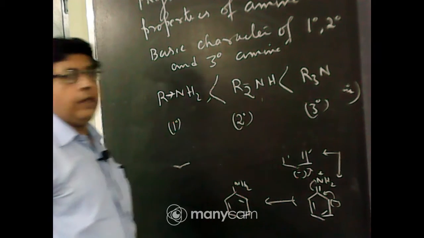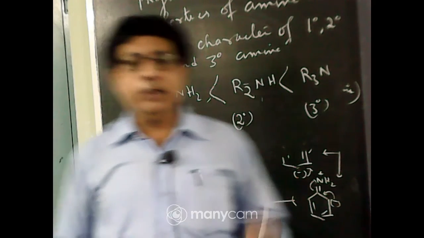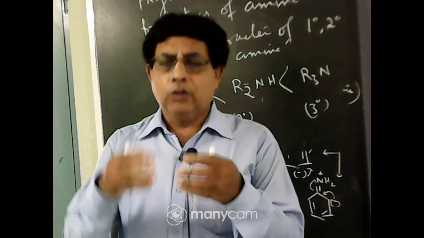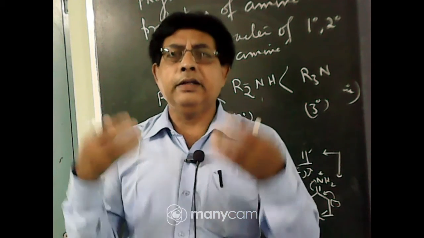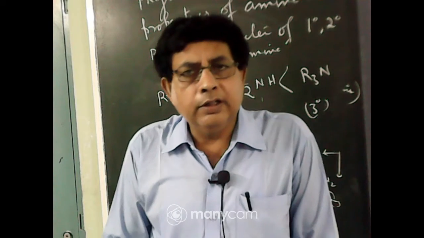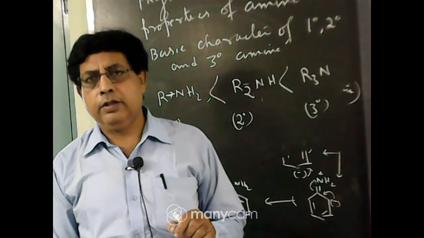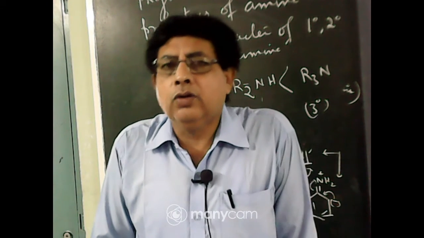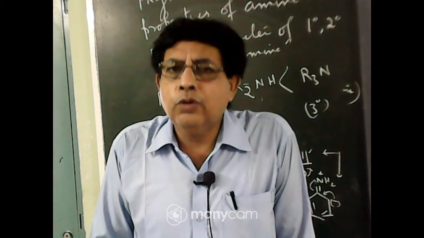That is, primary amine is the least basic and tertiary amine is the most basic, because three alkyl groups release electron towards the nitrogen atom. So electron density around nitrogen atom increases, so the lone pair can easily be protonated. So it is the most basic. This is true in the gaseous phase. But in aqueous solution, this basic character does not hold true. In aqueous solution, tertiary amine is not the most basic.